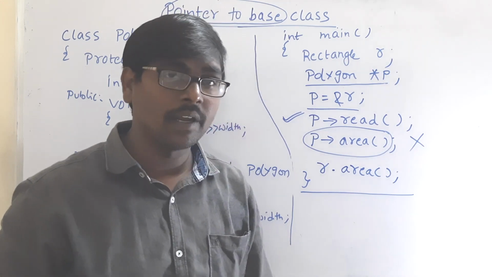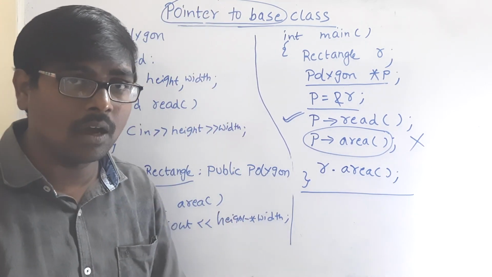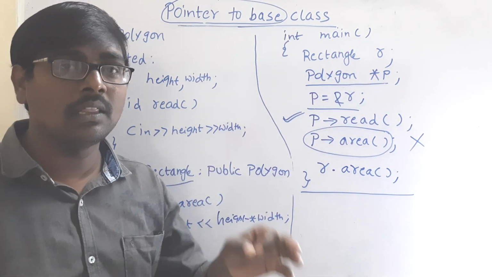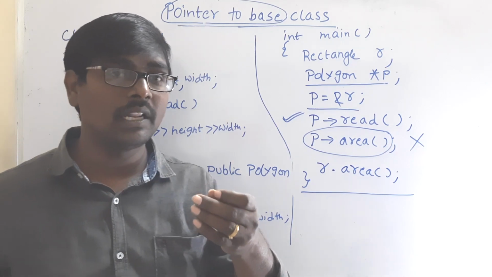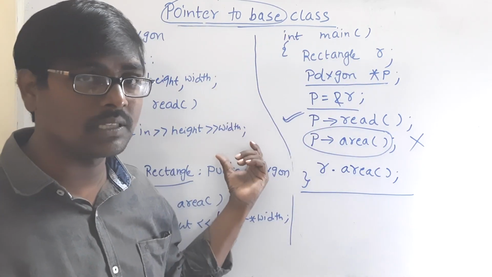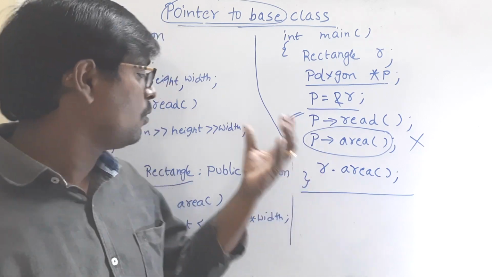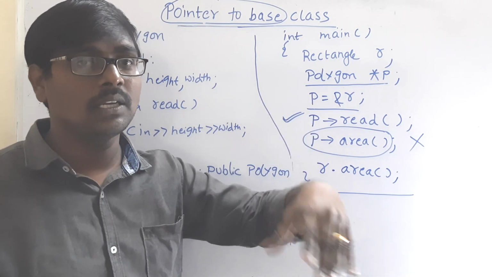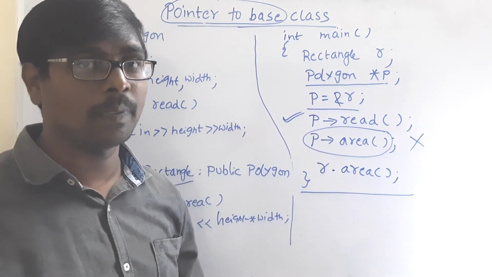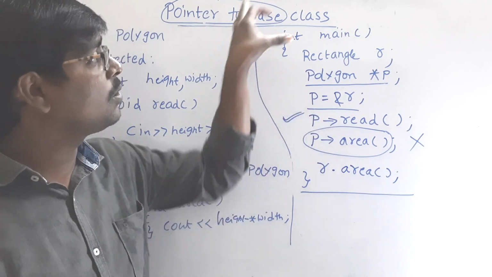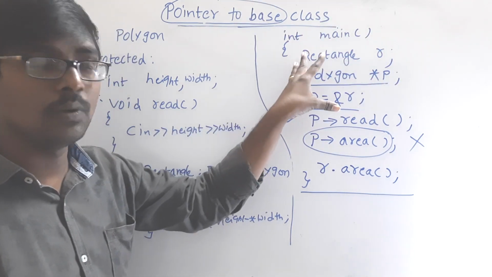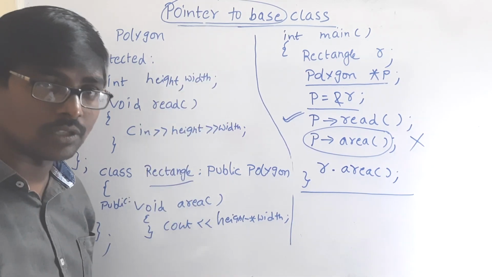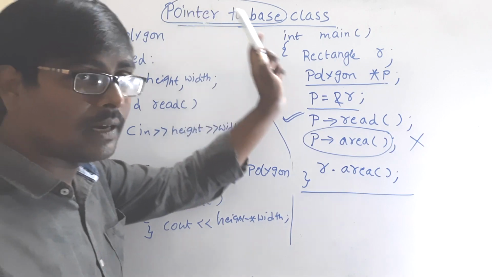Once you understand the difference between the pointer and object, by default it depends on the type of the pointer. If the pointer is base class type, we can access only the base class members. If the pointer is derived, we can access only the derived. It does not depend on the object type. Whether the object is base or derived, that is not an issue. By default, suppose we have the concept of virtual, and that we will discuss later. Okay, this is pointer to base class. In the next session, we will move to pointer to derived class.